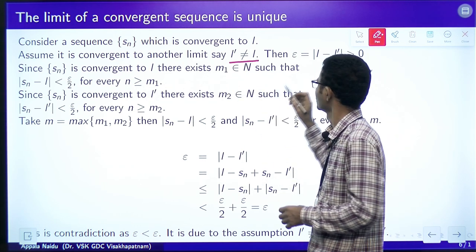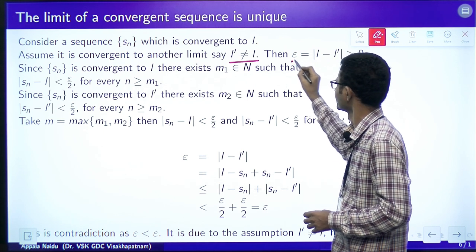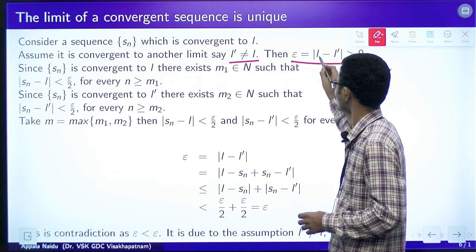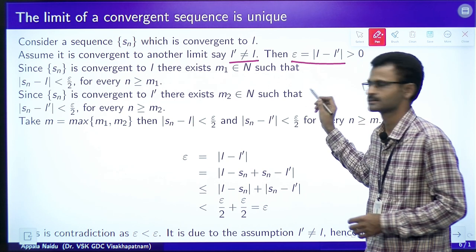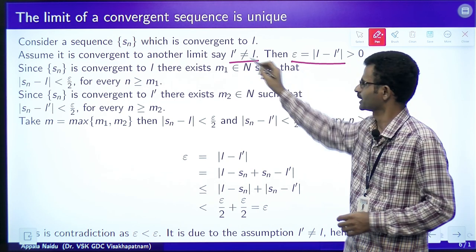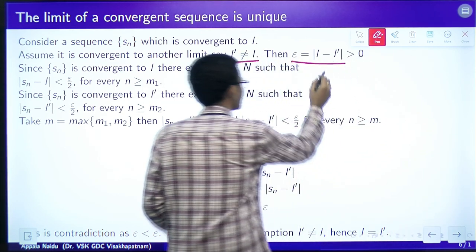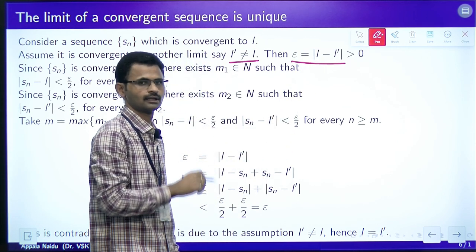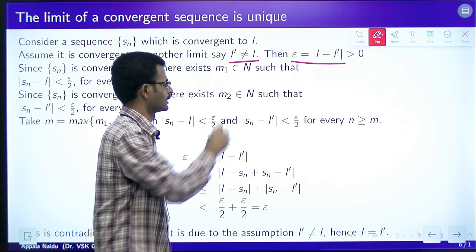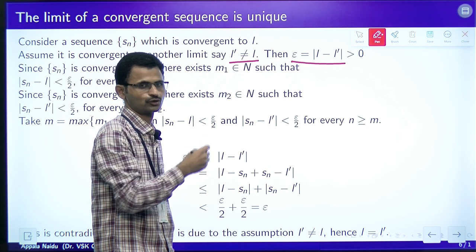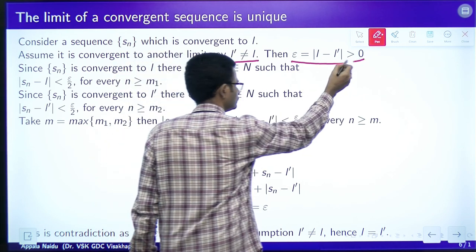If both are not equal, let us define epsilon as modulus of L minus L dash. Since they are not equal, the difference is going to be a non-zero number, and the modulus of the difference is going to be positive.